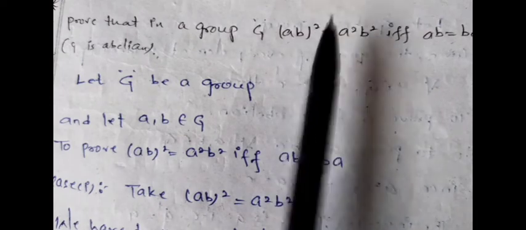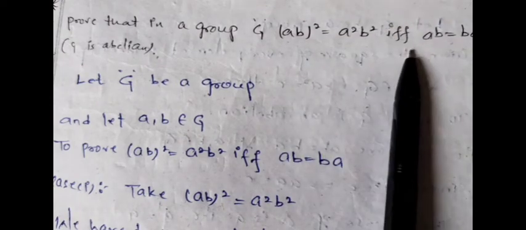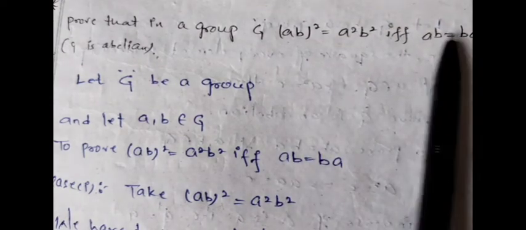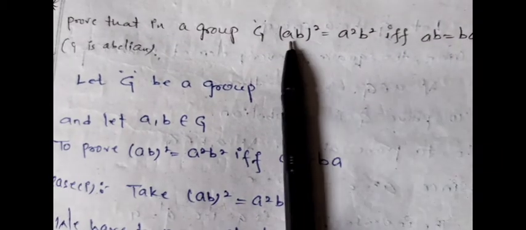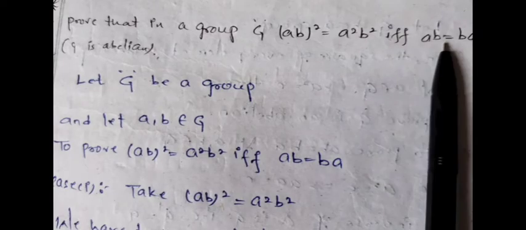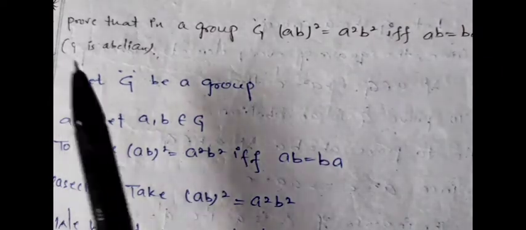One more similar theorem which is also an important one. Prove that in a group G, (AB) whole inverse equals A square B square if and only if AB equals BA. AB equal to BA in the sense that it is abelian. If abelian, then this condition; if this condition, then abelian. So it is similar to the previous theorem.